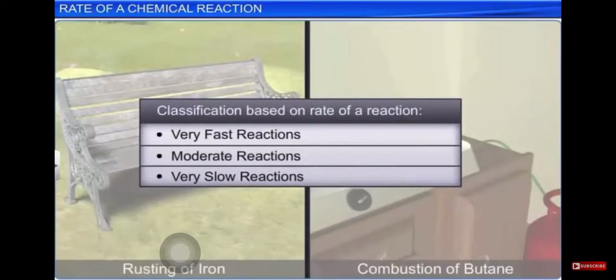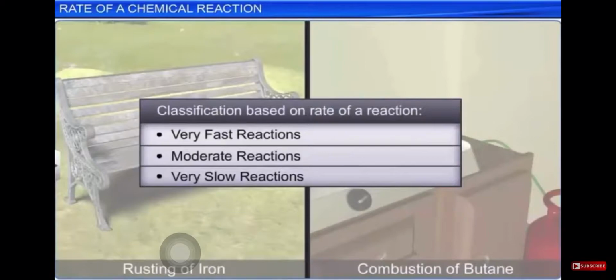This you already know: when any two or three or four or whatever substances combine to give another product, that is nothing but a chemical reaction. Now, in order to obtain this product, it is not necessary that once we mix all these things, we will definitely get our product instantly, right? A few of the reactions are very fast and a few are very slow, while a few of the reactions are moderate, right?